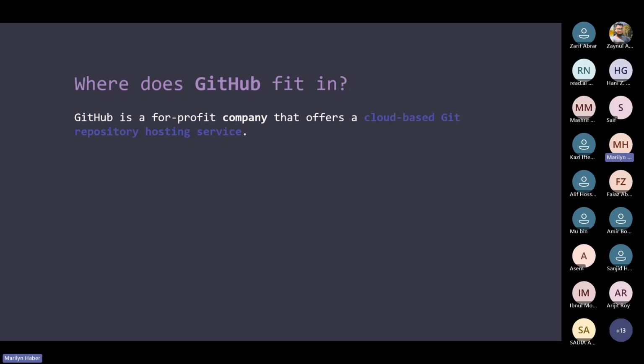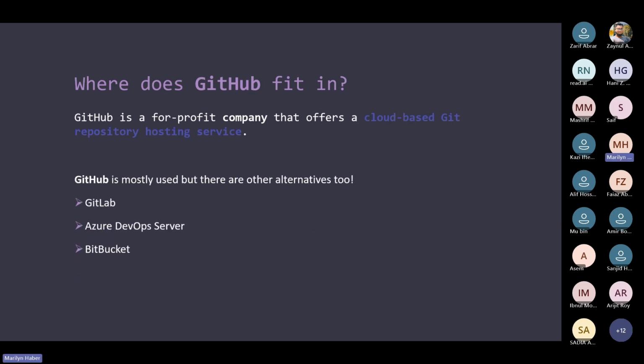GitHub is not a tool, let me say, because it's a company, okay? It's not a free software, it's a company that offers cloud-based Git repository hosting services, which means, as we first said when we talked about Git, all the changes are tracked on our local machine. Nothing is hosted on the cloud or elsewhere. But when it comes to GitHub, we are able to put or save all of our changes on another remote repository.